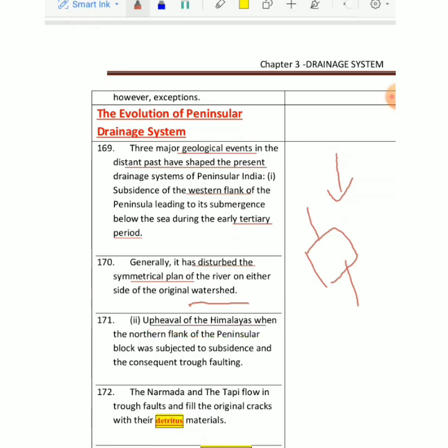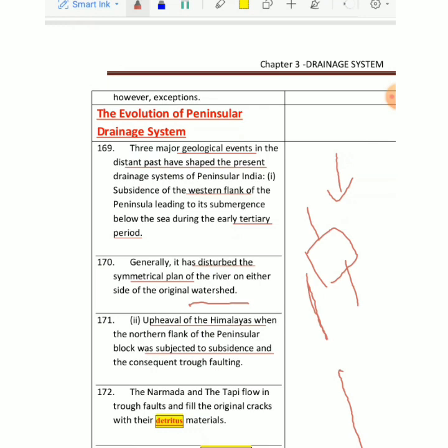Then there was the rising of the Himalayas or the northern part of the peninsula. The Himalayas kept rising, and the south kept going deeper. And what has actually happened? This is about plates, basically. In Class 9 you must have studied about tectonic plates, no?